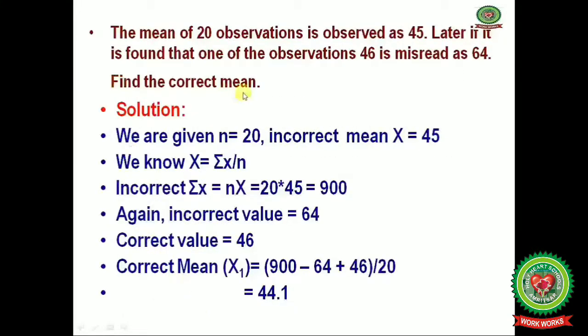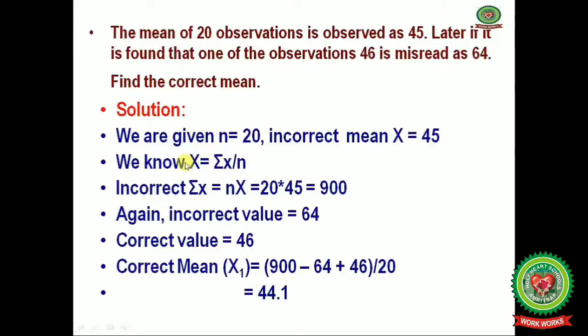Now let us do the corrected mean with a practical example. The mean of 20 observations is observed as 45. So n equals 20 and the mean of the observations is 45. Later it is found that one of the observations, 46, was misread as 64, and you have to find the correct mean.